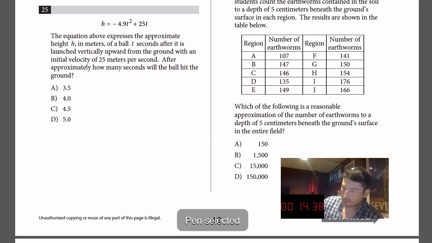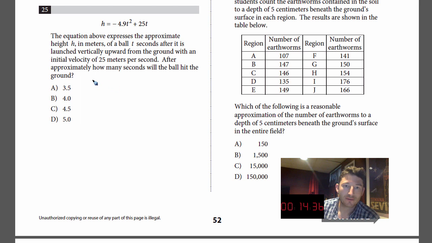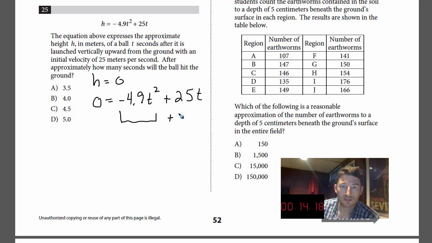Okay, so what does it mean for the ball to hit the ground? What is the height? They want to know when the height is 0. So if you put that into the equation, you get 0 equals negative 4.9 t squared plus 25t. So how do you get something to be 0? Well, this part of the equation plus this part of the equation have to cancel out, don't they? So this one should be about the same as this one.